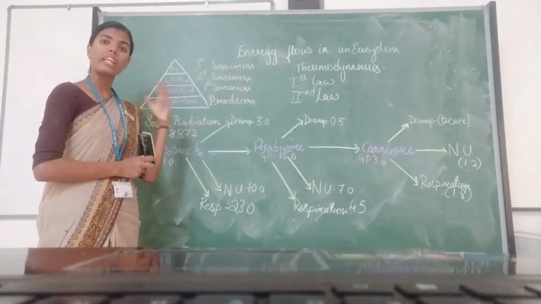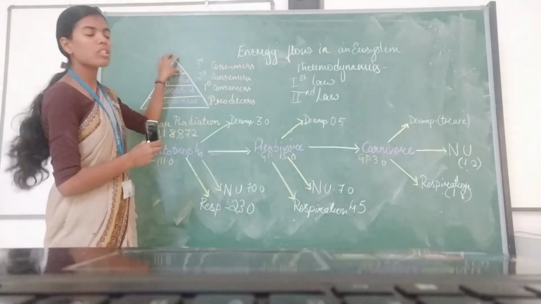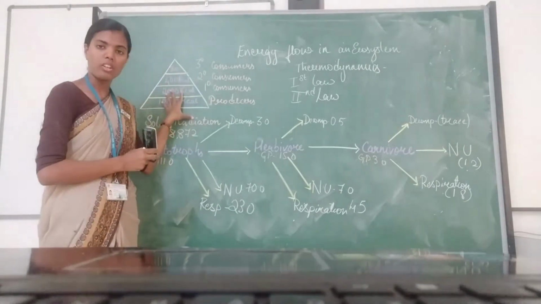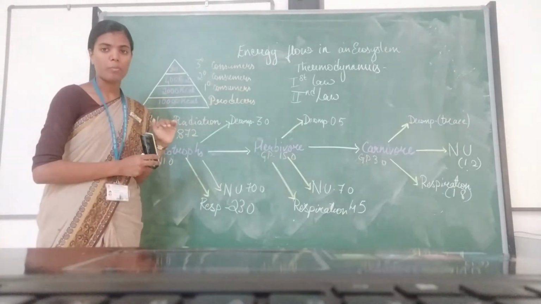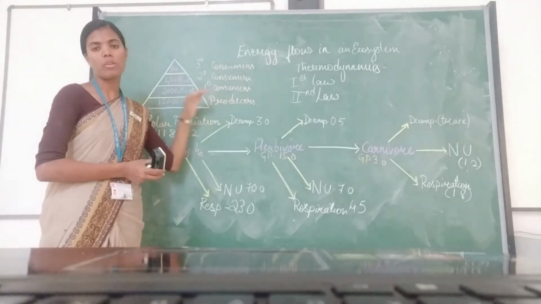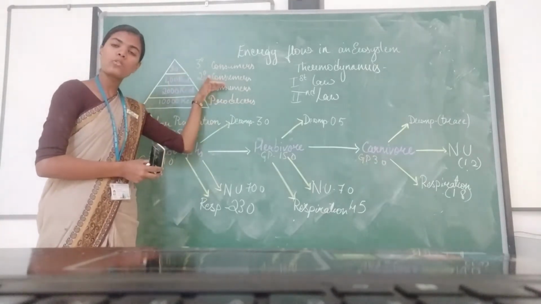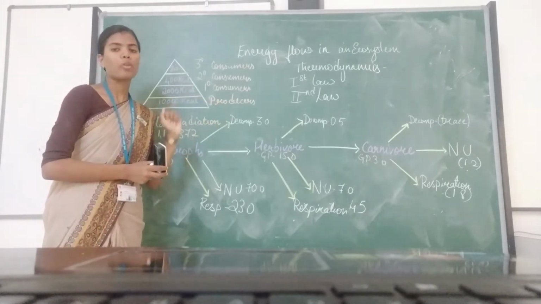Now, whenever I say decomposers, it can be a two-way cycle. The decomposers can transfer their energy to, or get their energy from, the producers as well. So the consumers also get a part of their energy from the producers. So the decomposers and the consumers are directly or indirectly dependent on the producers.